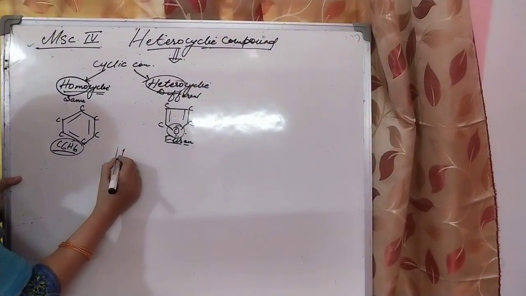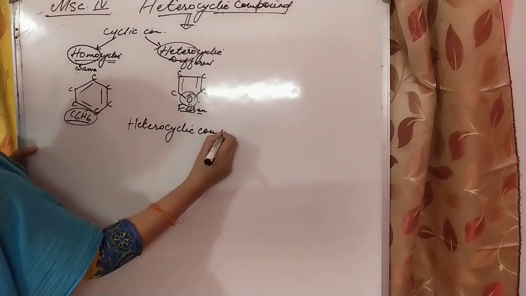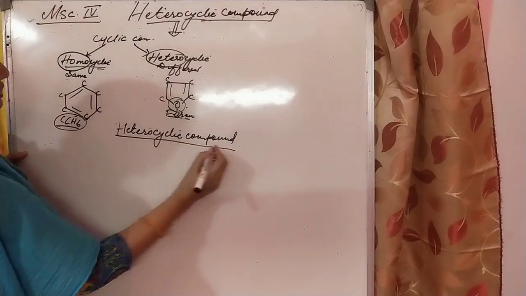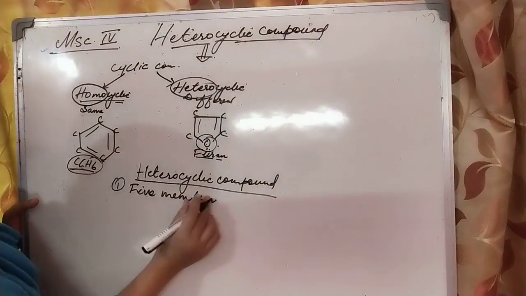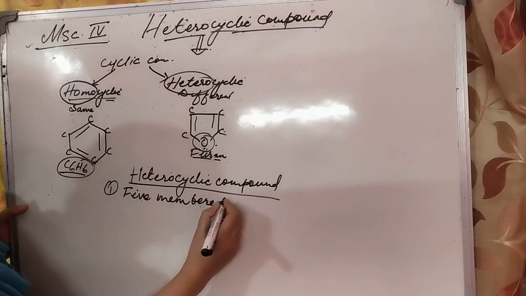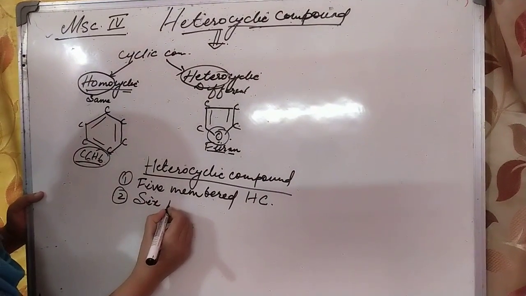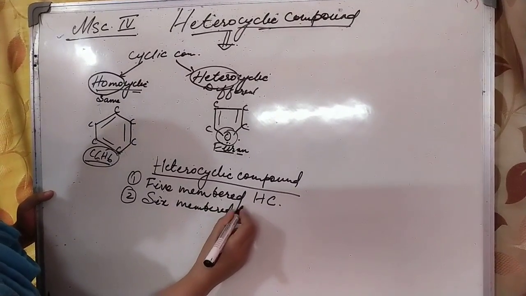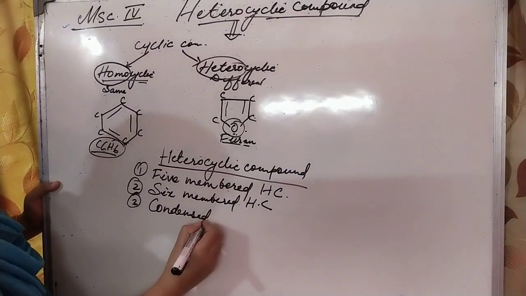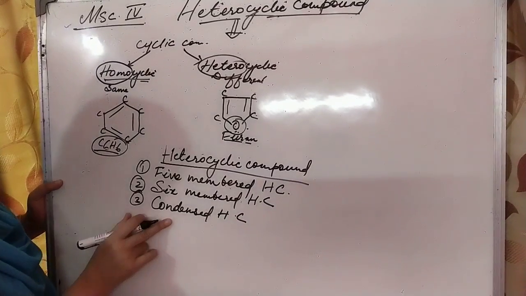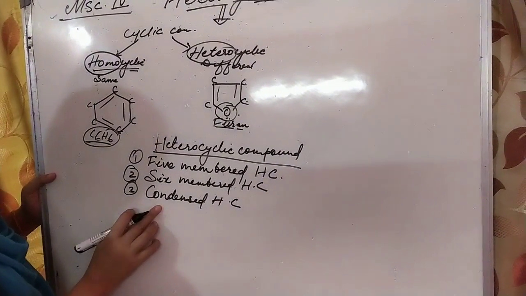Now heterocyclic compounds are classified as, first, 5-membered heterocyclic compounds; second, 6-membered heterocyclic compounds; and third, condensed heterocyclic compounds, which means fusion of two cyclic compounds.